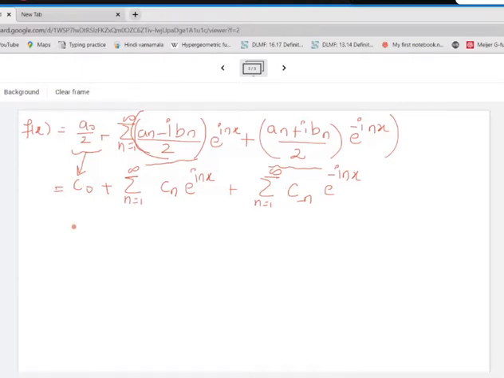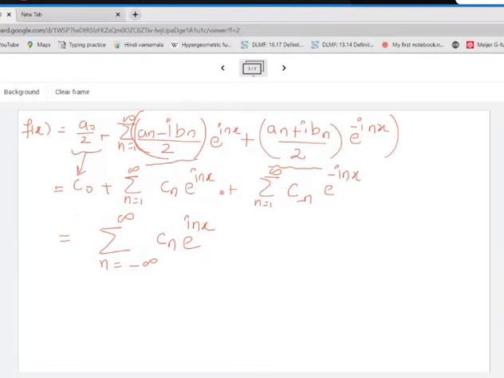So actually what can be done over here is, I can have only one notation. What will be the expression if I club all the things together? I write it as Cn e raised to the power inx, where n goes from minus infinity to infinity.